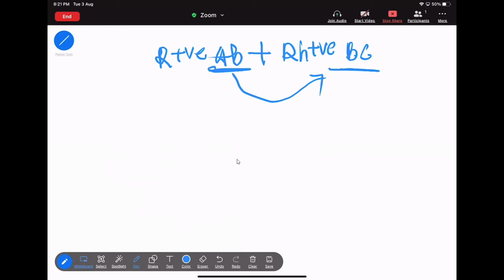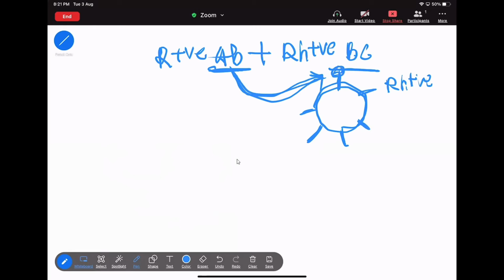Okay. Now, this is the RBC of the fetus. In this, these are the Rh positive antigens. Okay. Now, this antibody has the potency to bind with the antigen.